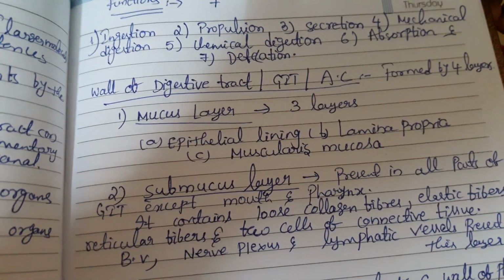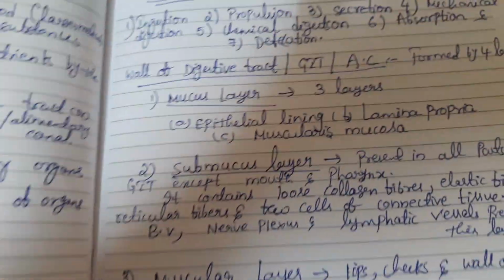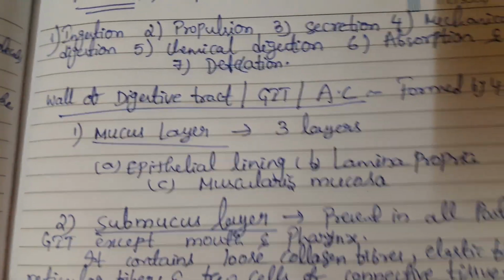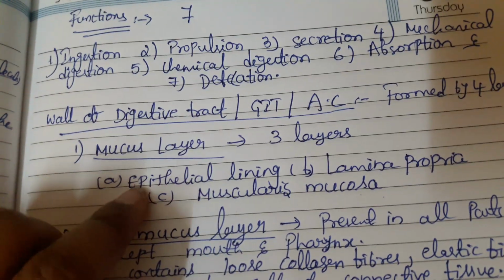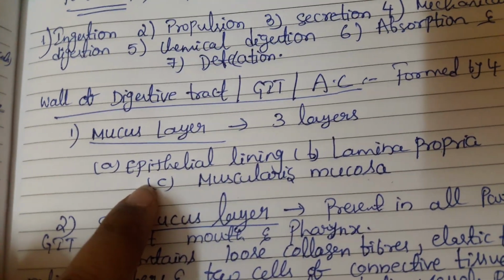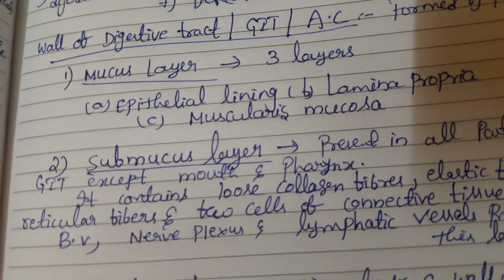Though the epithelial lining is present throughout the GI tract, some parts consist of stratified squamous epithelial cells and the remaining of columnar epithelial cells.